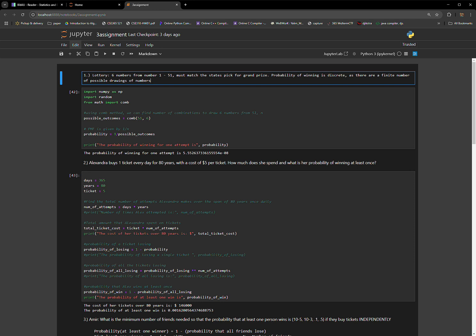All right, so for this assignment, it's going over a lottery system where 6 numbers are picked from 1 to 20. I'm sorry, 1 to 51, and they must match the state's pick for the grand prize. So I'm going to go through this very quickly as I only have 5 minutes.